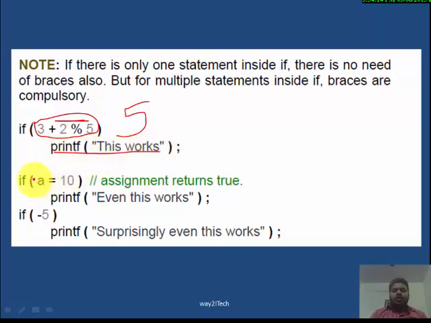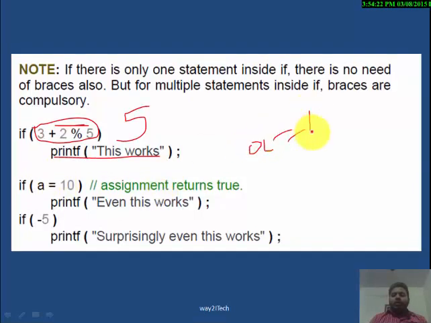This works. Similarly, a is equal to 10. The assignment also returns true. This a is equal to 10 will return a true value, and the value will be 10. Similarly, a is equal to 5 will return a true value. What will be the value? The value will be 5.